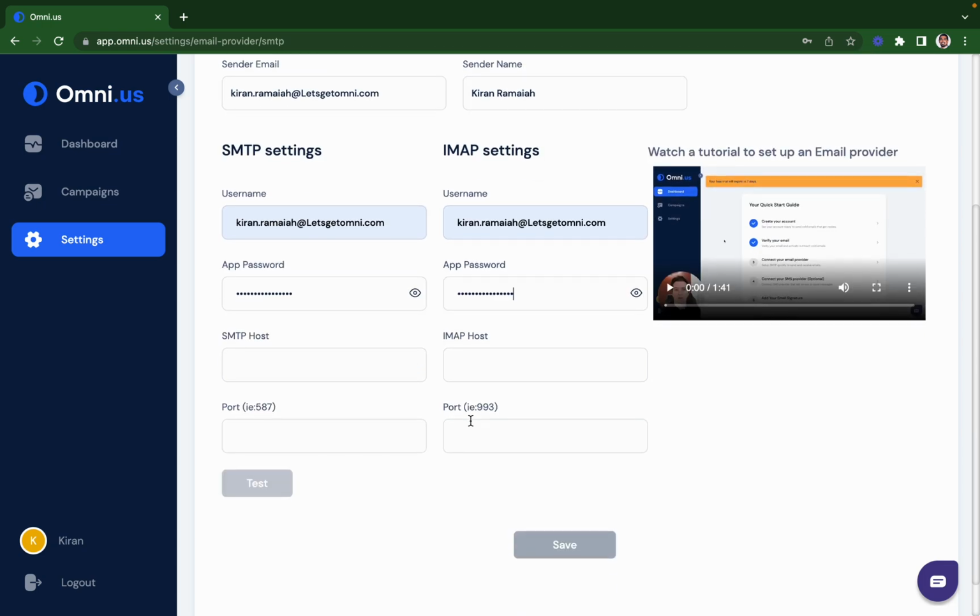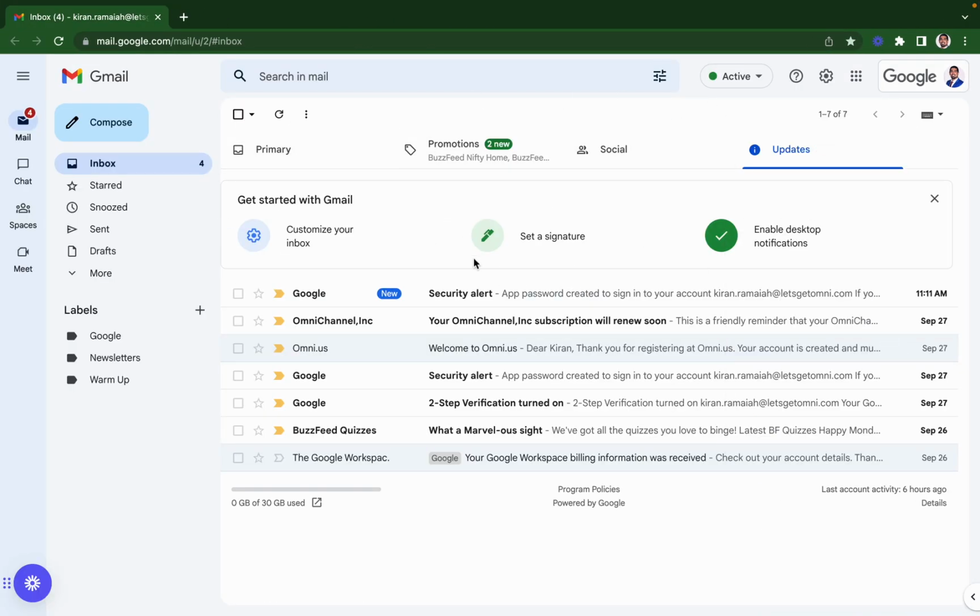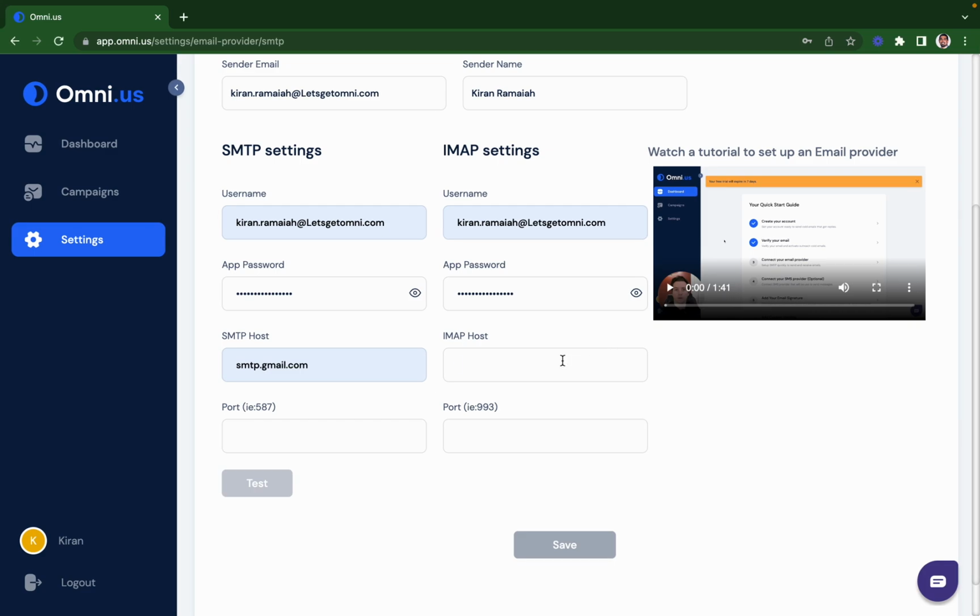Now the SMTP host, most of the time, is smtp.gmail.com, because this is a Google account. And IMAP is simply imap.gmail.com.